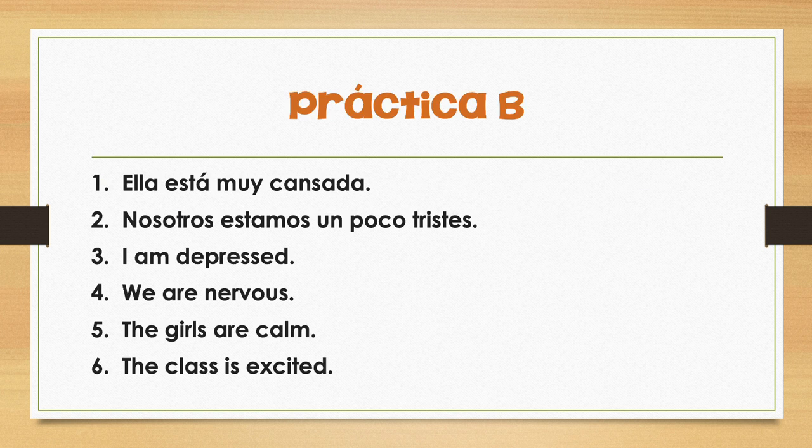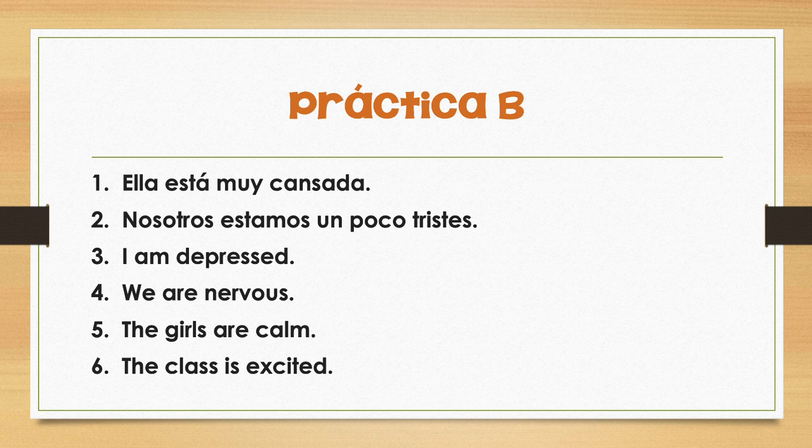So, ella está muy cansada. She is very tired. Since she is female, then we need to make cansada feminine by putting an A on the end of it. Nosotros estamos un poco tristes. We are a little sad. Triste ends in an E, so we don't need to do anything to adjust whether it's masculine or feminine. But we do need to make it plural because nosotros is plural.